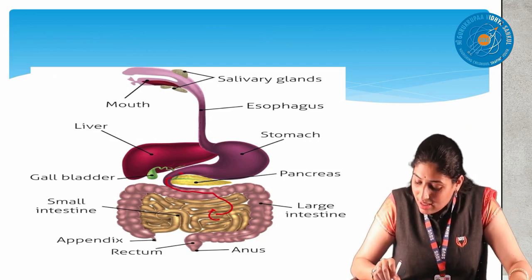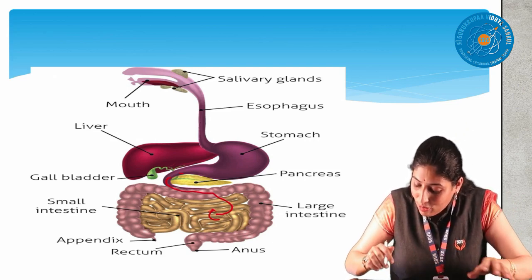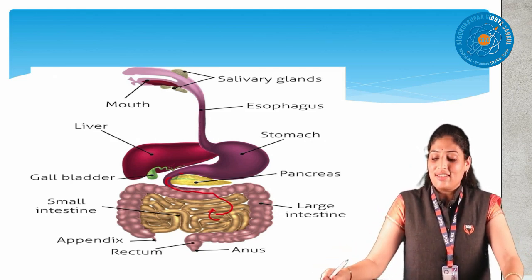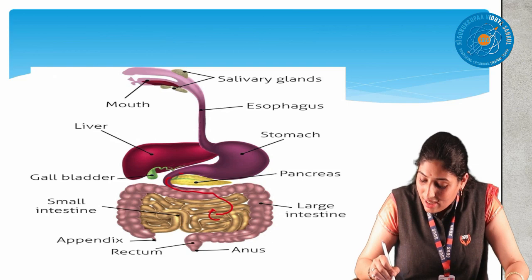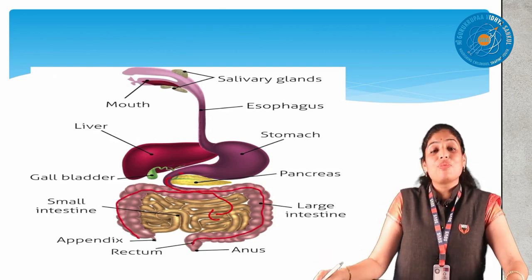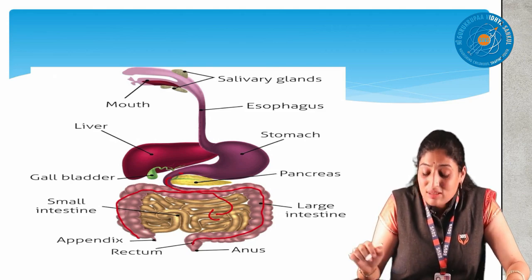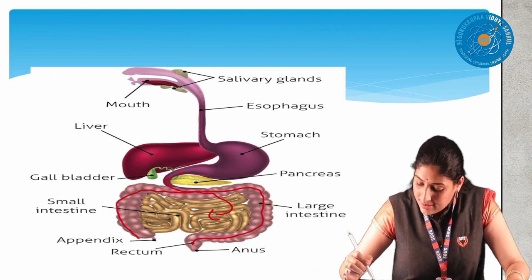Here the small intestine, see. Completely 7.5 meters of coil, the small intestine is coiled there. This small intestine is covered by the large intestine. Can you observe here, the large intestine is a little wider than the small intestine. But the length is different.